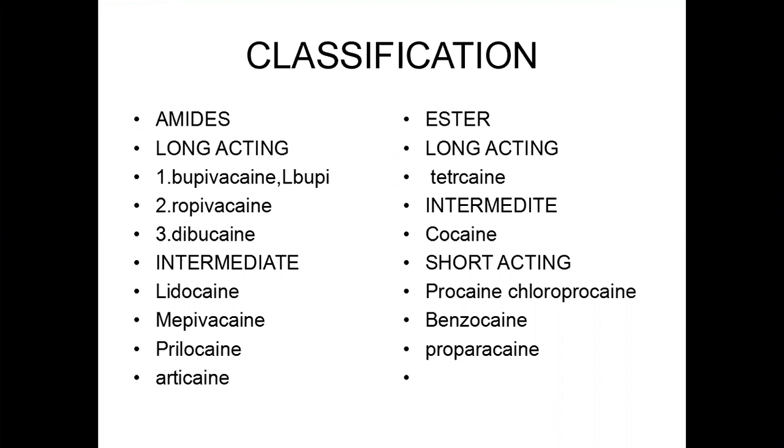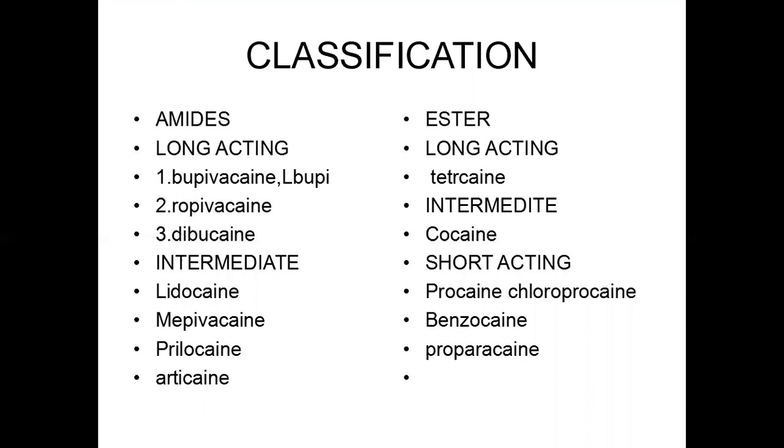Intermediate acting local anesthetics are lidocaine, mepivacaine, prilocaine, and articaine. These are the amide group local anesthetics.